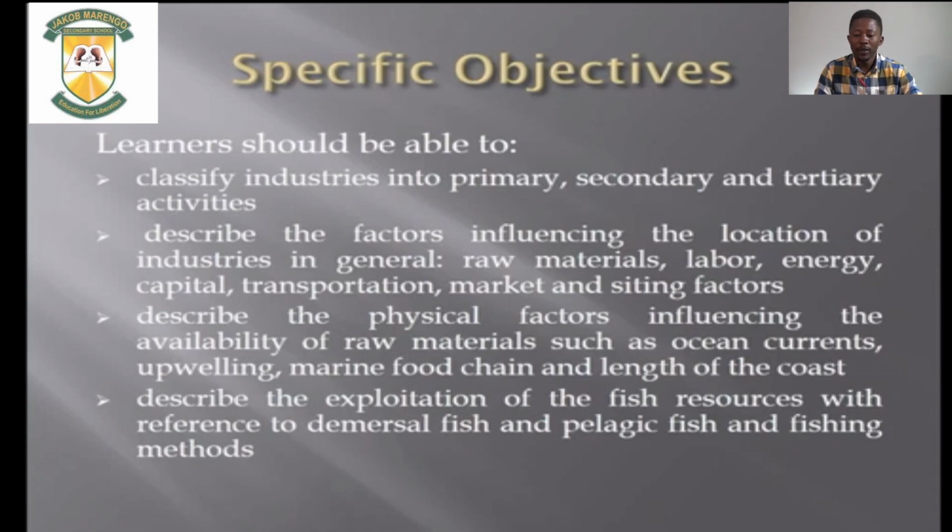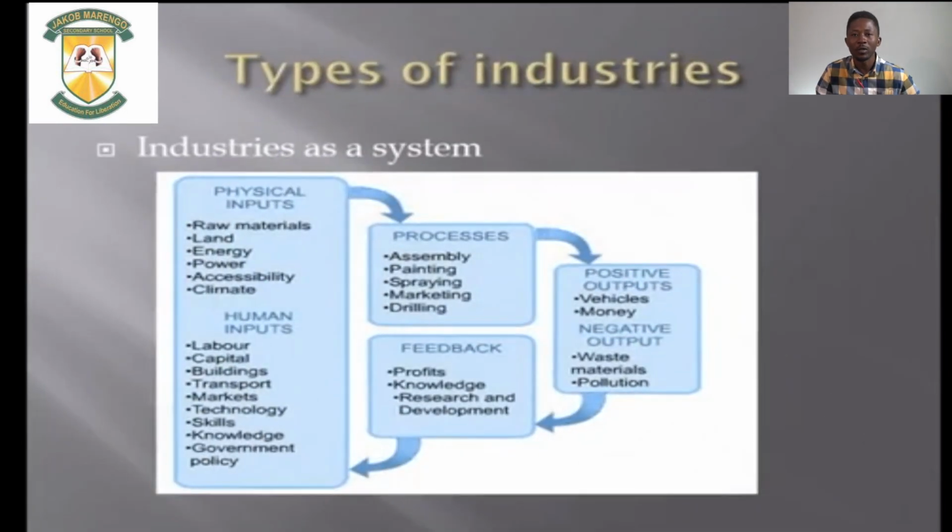Again, types of industries. When we are talking about industries in geography, we need to look at it as a system as well. Now, in the previous topic, I talked about farming as a system. Now, industries, we look at it as a system in terms of the input, the processes, and the output. The same diagram that I used from the previous topic.